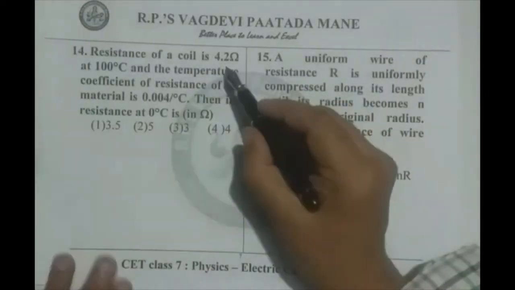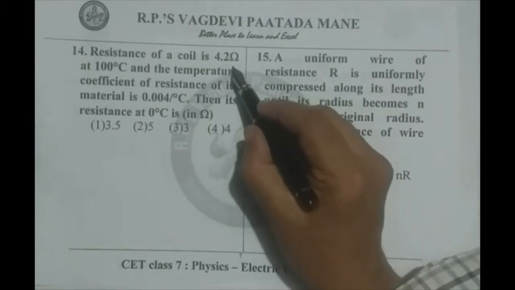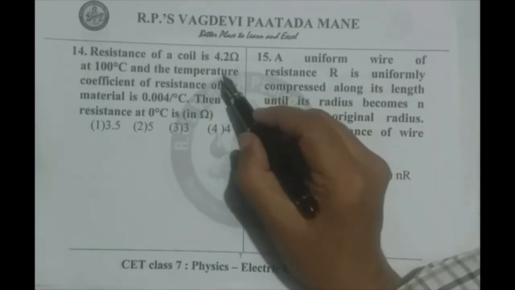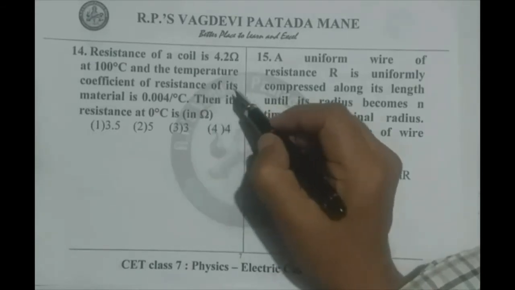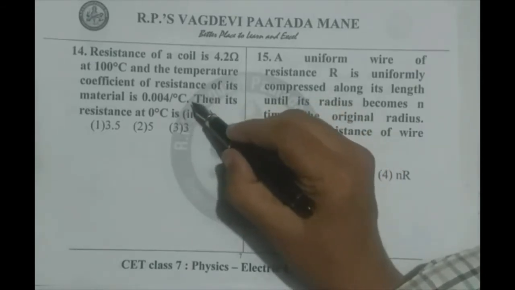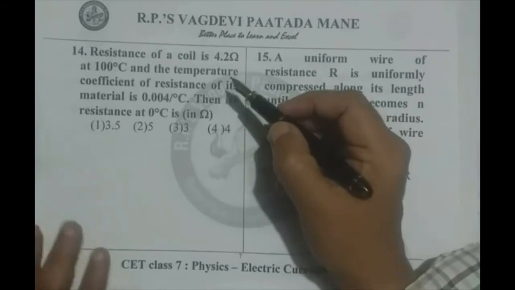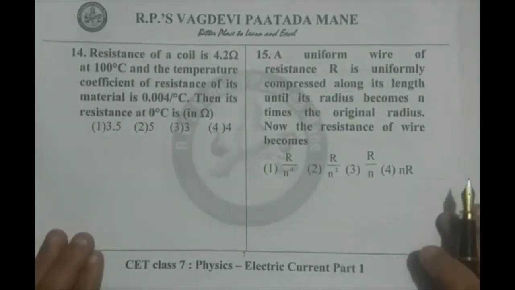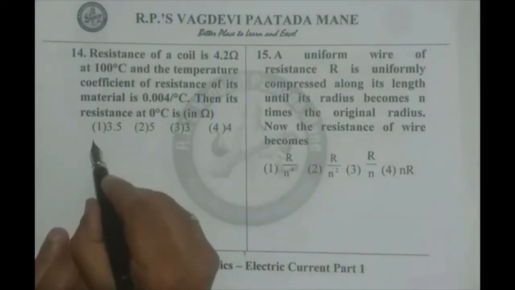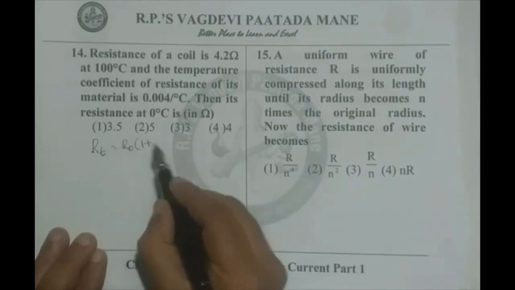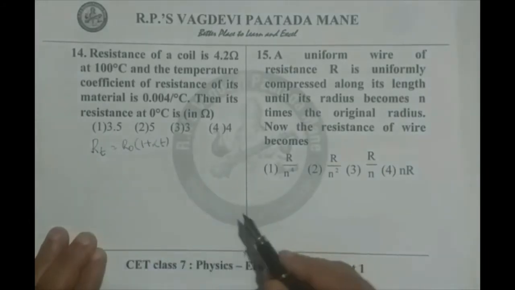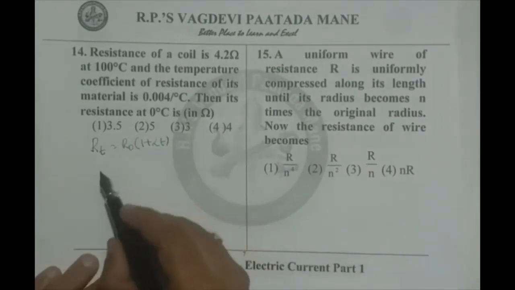Now 14th question. Resistance of a coil is 4.2 ohm at 100 degrees Celsius, and temperature coefficient of resistance is 0.004 per degree Celsius. Then its resistance at 0 degrees Celsius. We simply substitute in the equation RT equals R naught into 1 plus alpha T. We get the final thing.